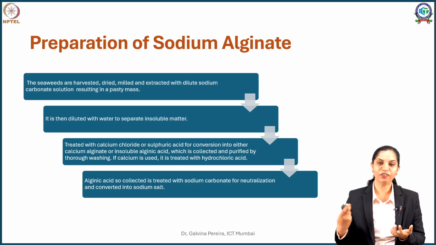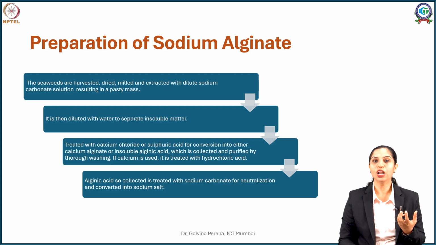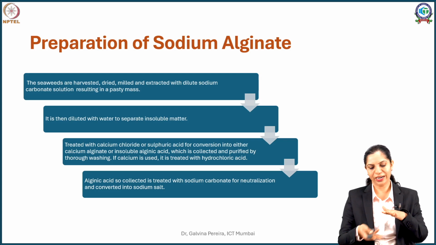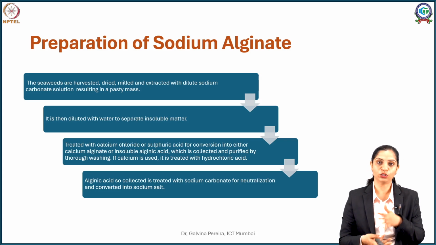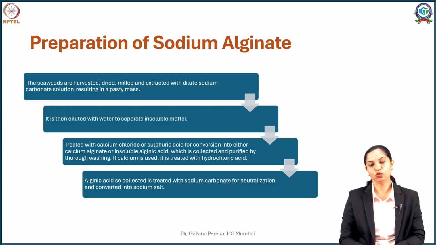Now, this being soluble will come out and dissolve in water. This solution is then further diluted. Why? Because sodium alginate tends to form a viscous solution, and because of the increased viscosity, the particulates or the sand, dust or tiny impurities will not settle down. So, this is further diluted so that the impurities settle due to gravity, the viscosity decreases and then the supernatant is taken. Now, this supernatant, which is chiefly your sodium alginate, can be treated in two ways.